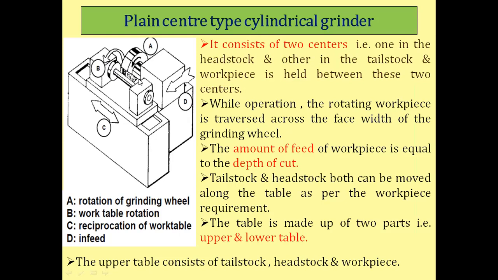This transverse motion is shown here by C, which is the reciprocation of the table. The table reciprocates to cover the complete length of the workpiece. That means the grinding wheel is only rotating, but the workpiece has a rotation motion and also the transverse motion along with the table.